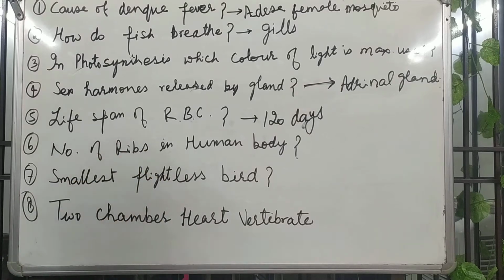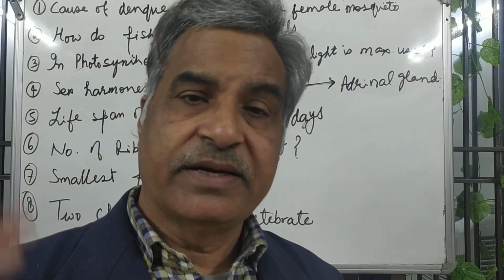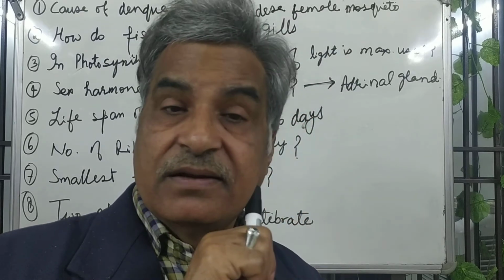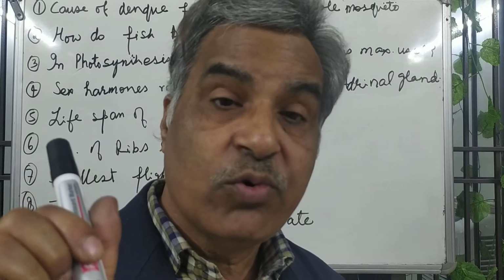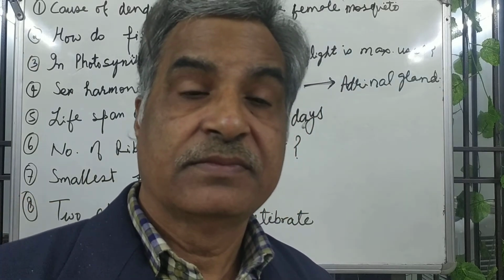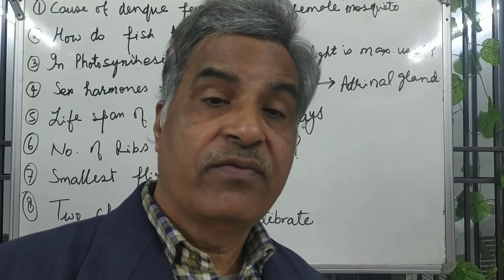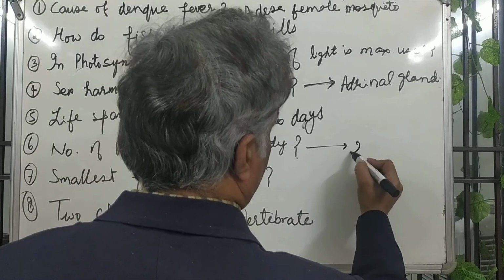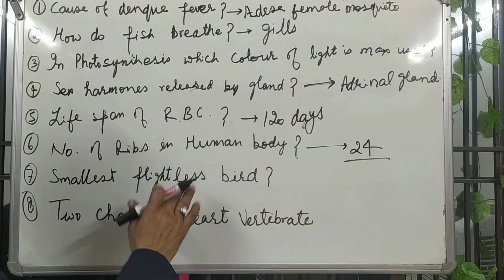Number of ribs in the human body. In our human body there are ribs. The number of ribs is 24. The total number of teeth in a human is 32, and the number of ribs is 24.